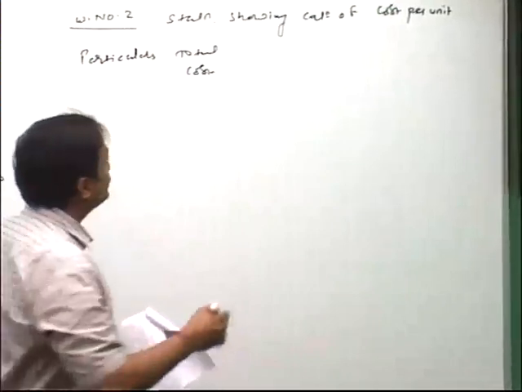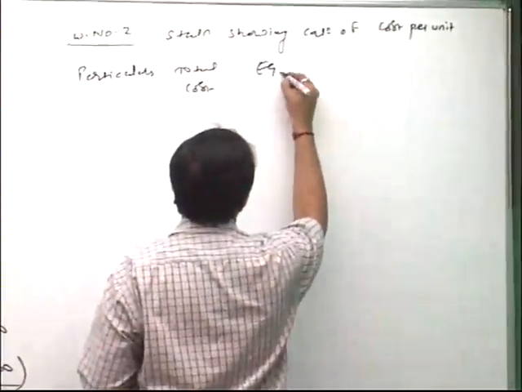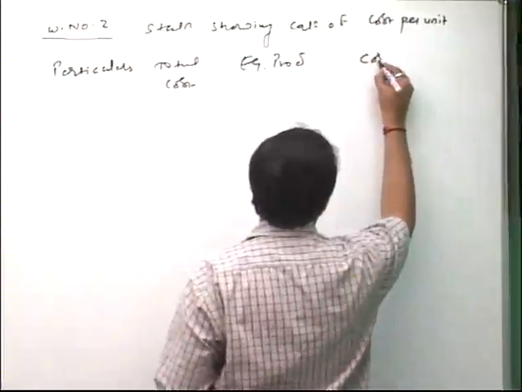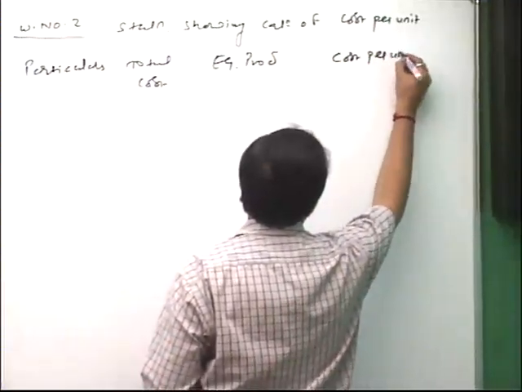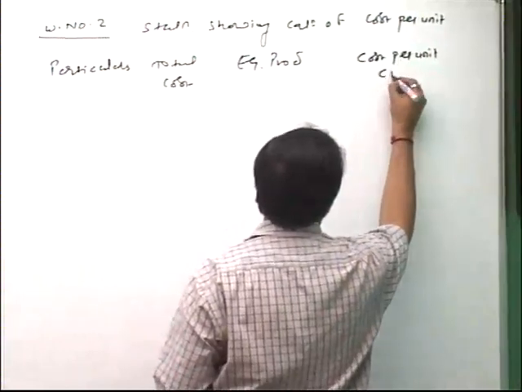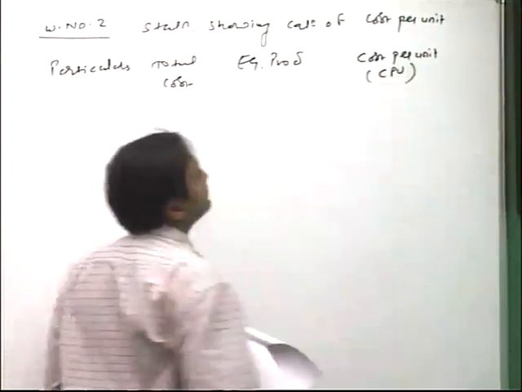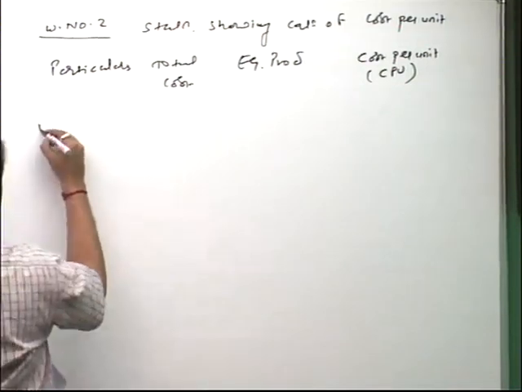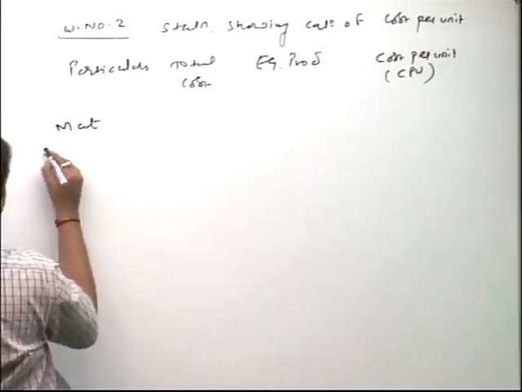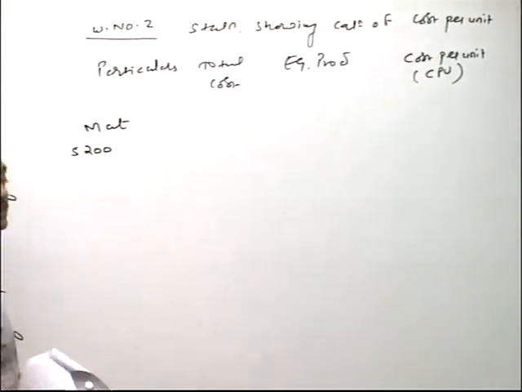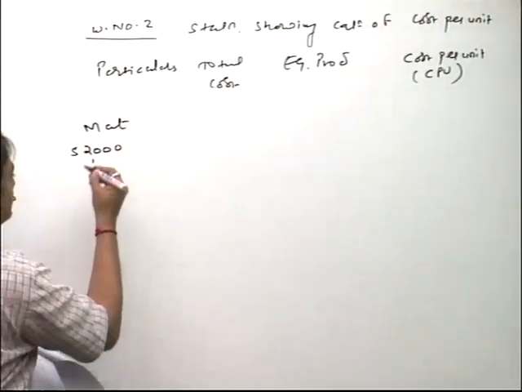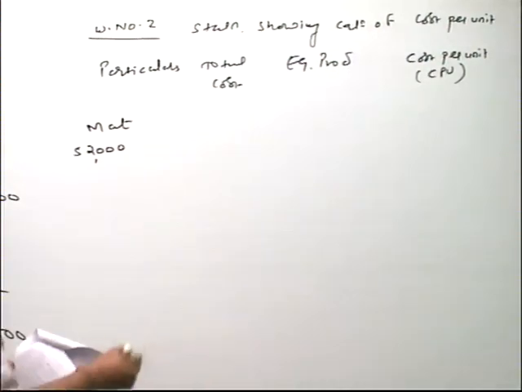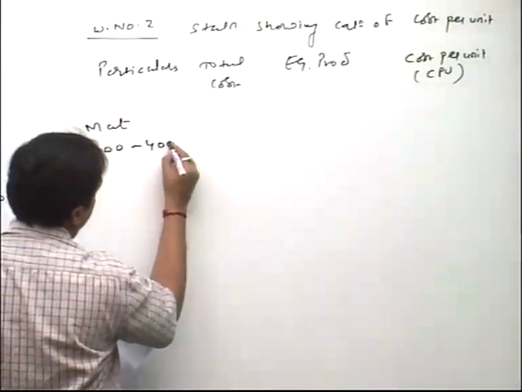Total cost, equivalent production, and cost per unit. We can say CPU. First item friends, that is material, 52,000 given friends. Please verify first item. From that 52,000 I am deducting 4,000.